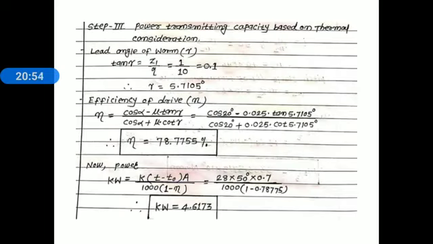Step number 3, power transmission capacity based on thermal consideration. We know the relation for power transmission capacity based on thermal consideration. Kilowatt is equal to K into (T minus T0) into A divided by 1000 into (1 minus efficiency). Now here K, T minus T0, and A are known to you, only efficiency is unknown. So first of all we find the efficiency. For finding the efficiency, we know the relation for efficiency of a worm drive: efficiency is equal to cos alpha minus mu tan gamma divided by cos alpha plus mu cot gamma.